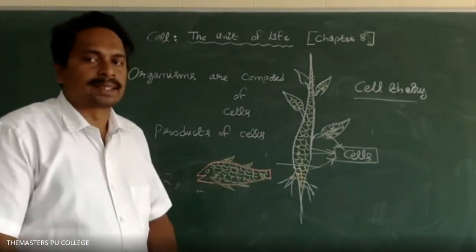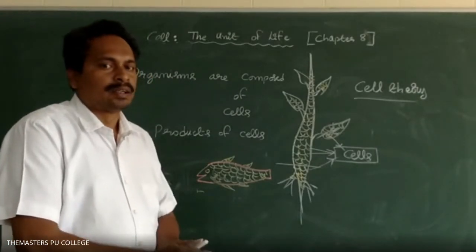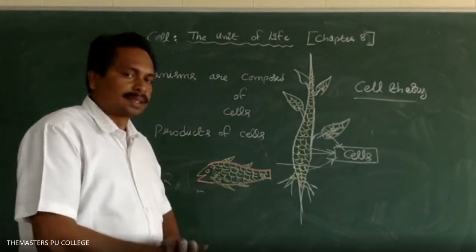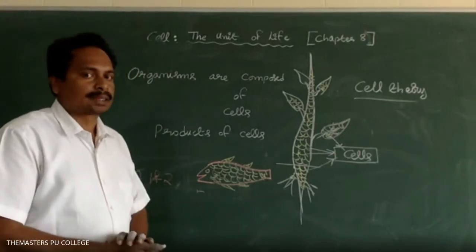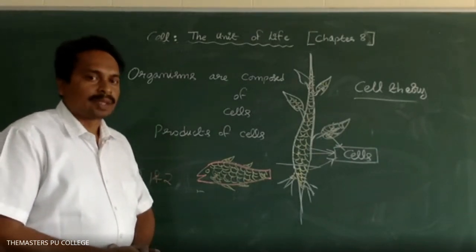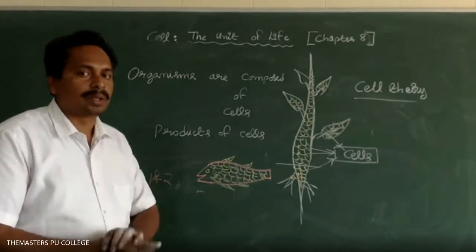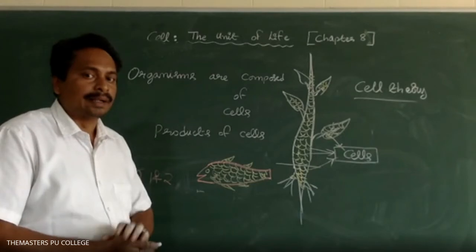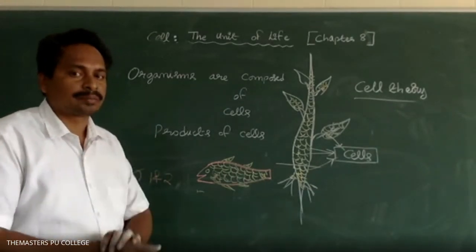Who proposed the cell theory? Schleiden and Schwann proposed the cell theory. According to the cell theory, plants and animals are composed of cells and the products of cells. They didn't explain how new cells were formed.